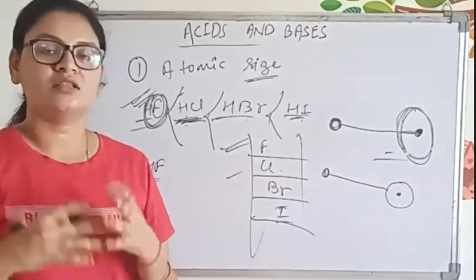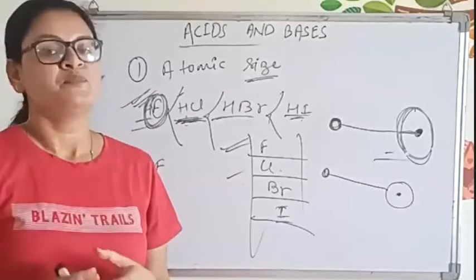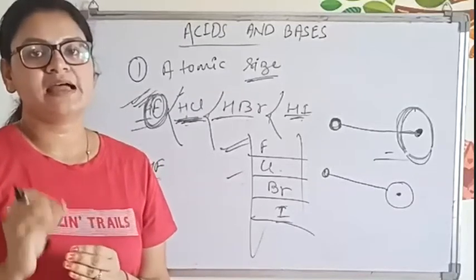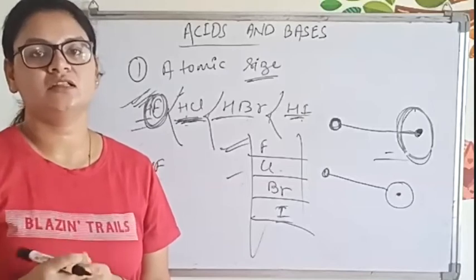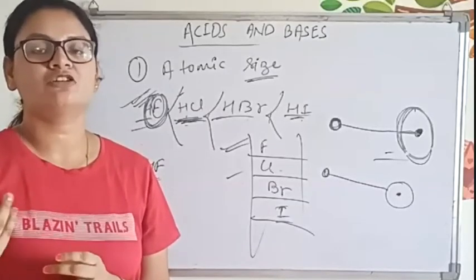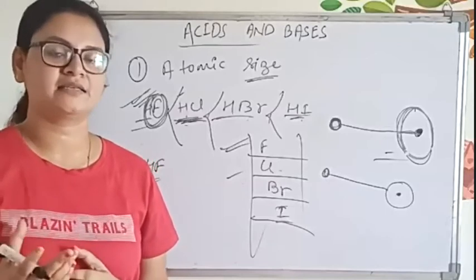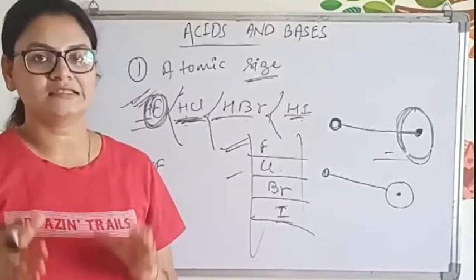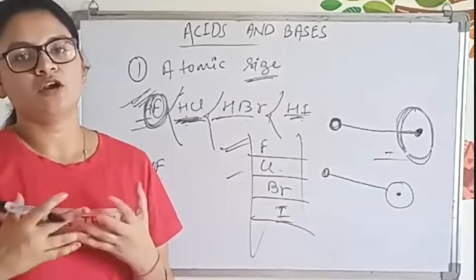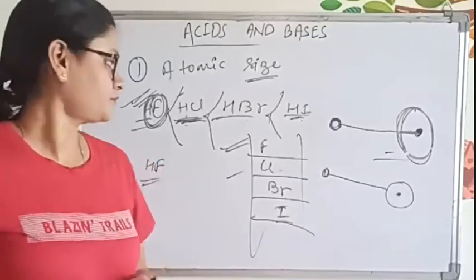In that type of question you don't have to worry, you just see the size. The bigger the atom, the more easily it can release the H plus ion in the solution, which means the strength of the acid will be higher. The bigger atom will have higher acidic strength. The concept is like that. You don't need to memorize it, just understand the concept, and whatever question comes in the exam, you can easily answer it.